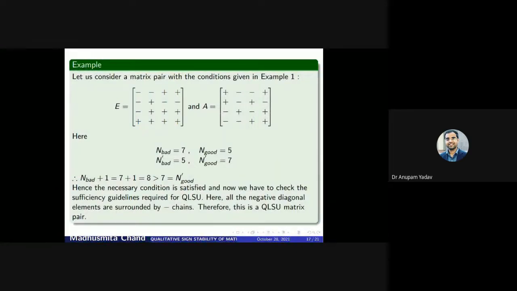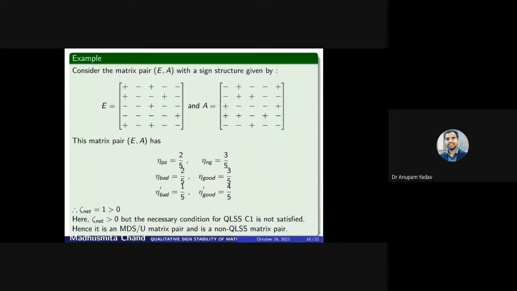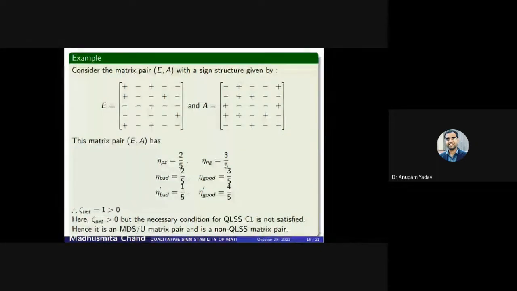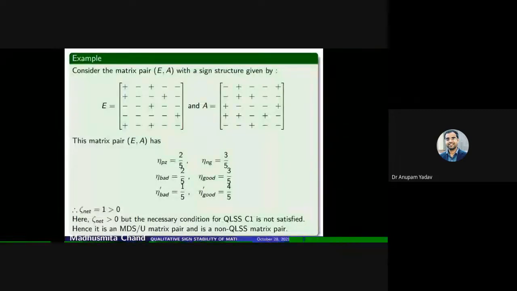In this example, we have the same diagonal elemental structure and we are placing some good and bad links in it so that it will be a qualitative sign unstable matrix pair. In this example, we have zeta net positive. That means it is an MDS matrix pair, and here the C1 condition is not satisfied, that means the interconnection terms are non-zero. So this is a non-QLS matrix pair.